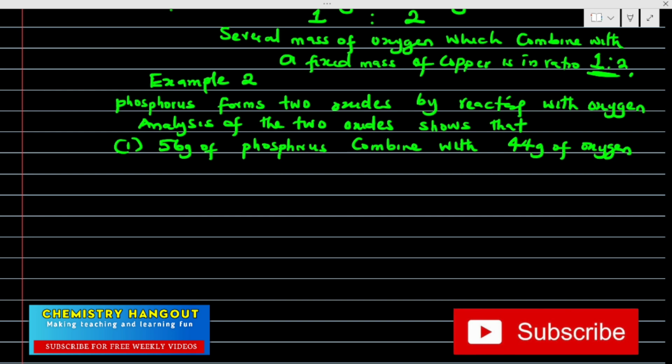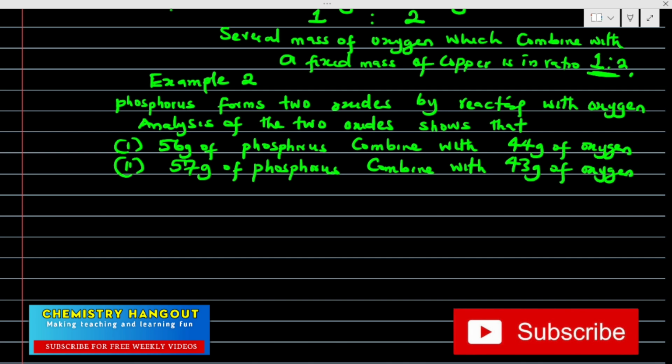While in sample 2, it said 57 gram of phosphorus combined with 43 gram of oxygen. So if it is WAEC, they will ask you, show that this result illustrates a particular law. So you are the one that will show them. Why if it is in JAMB, they can just say, show the ratio in which they combine. If it is WAEC, they can say, use this result to illustrate a law in chemistry. So you need to just know how they ask that question.